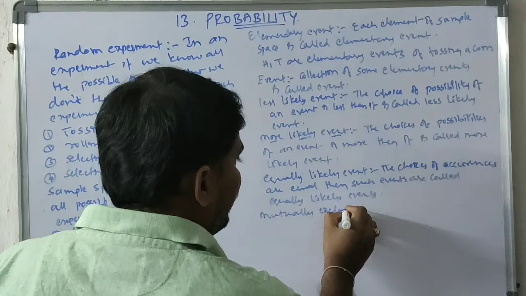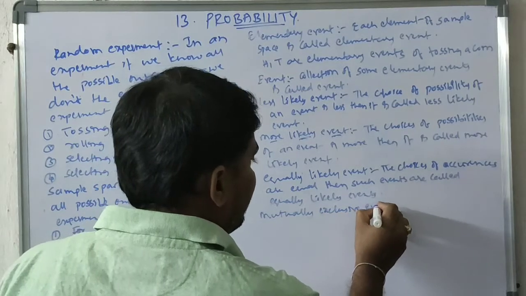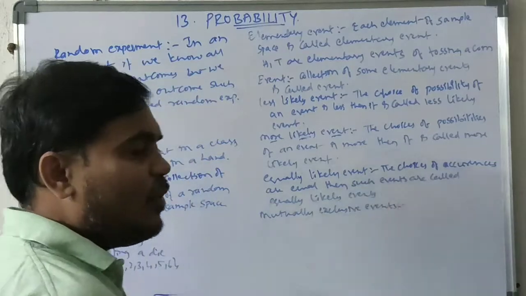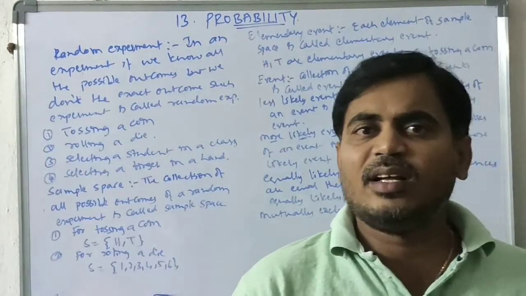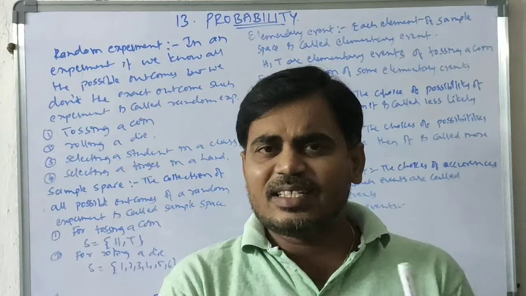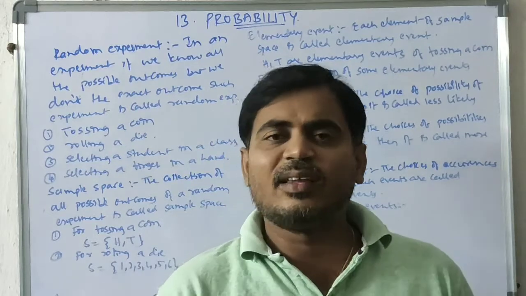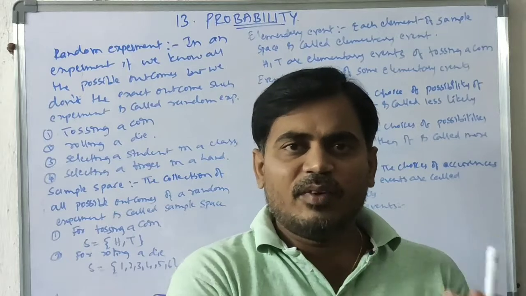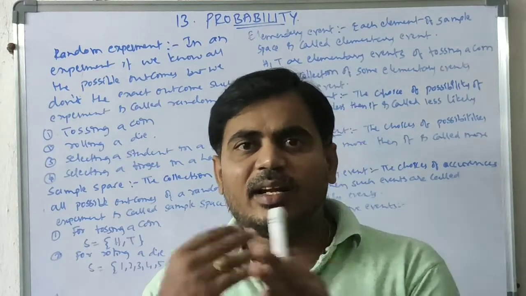Mutually exclusive events: the occurrence of one event prevents the occurrence of some other event. So one will win, then automatically another will lose.